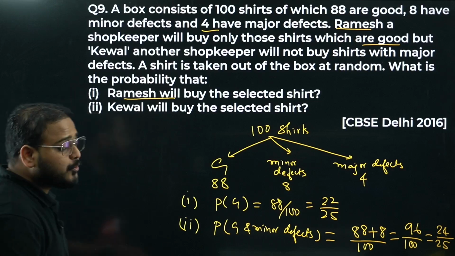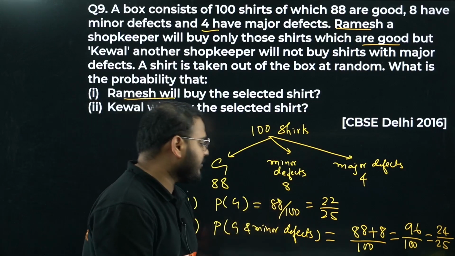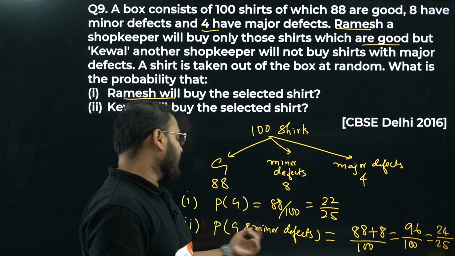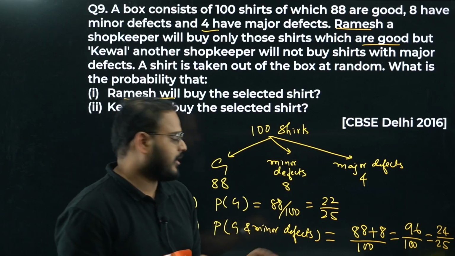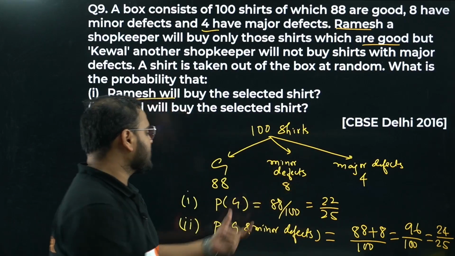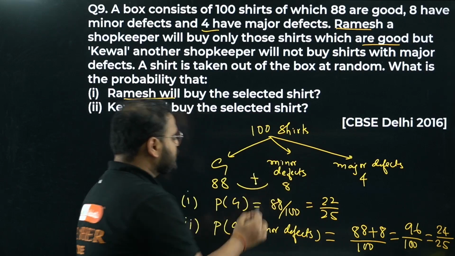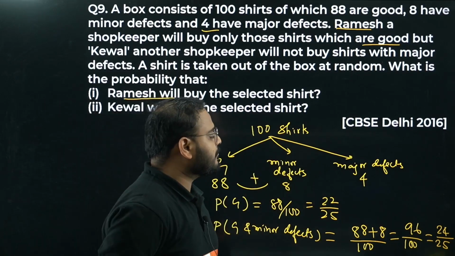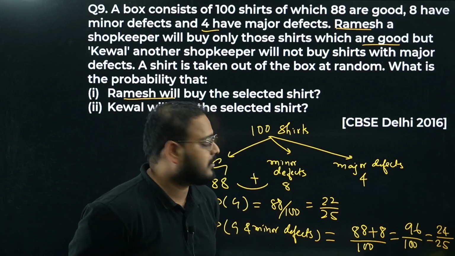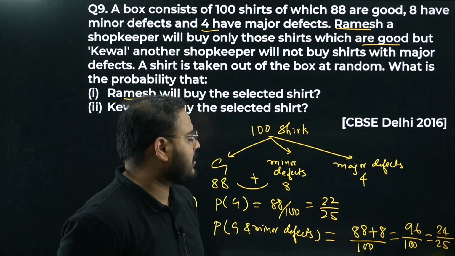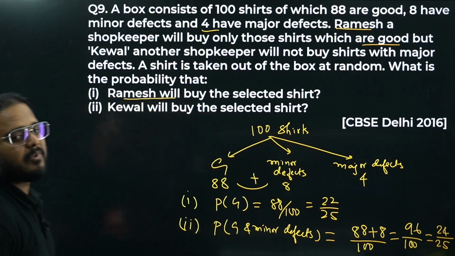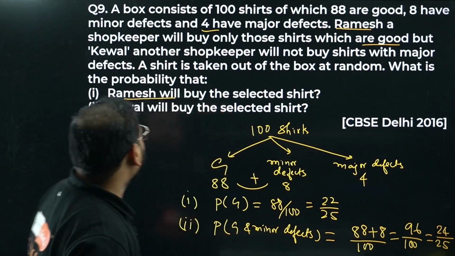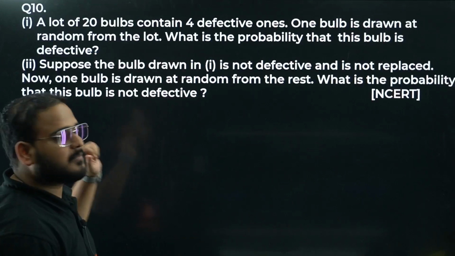So Ramesh will choose only if it is very good, that's why 88 by 100, and Keval can choose if it is either minor defect or good shirts. Okay, so 88 plus 8, we have to add these two, so that makes 96 by 100, divided by 4. So 24 times 4 is 96 and 25 times 4 is 100. Okay, so I hope this is clear. Question number 9 is clear, asked in CBSE Delhi paper 2016. Okay, moving on to question number 10.